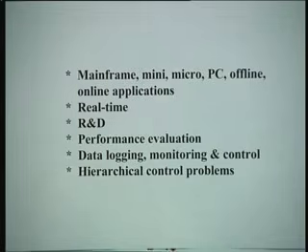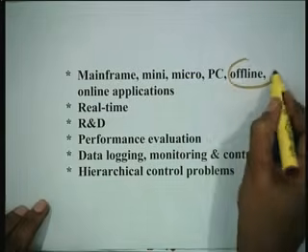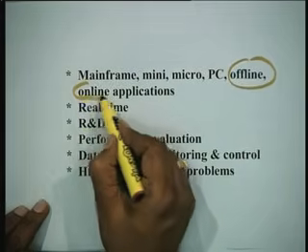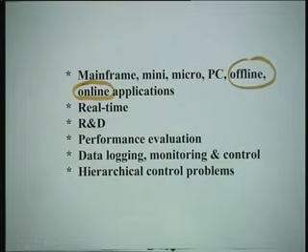Then came the mainframe computer, mini computer, microcomputer, personal computer. Of course, now you have laptop, you have the palm top, and so on. Offline and online applications. Any problem can be solved offline, and the same problem can be solved online. The news you hear in the various channels, they are real time. Online, it is not recorded. Offline is something which is already done earlier, and now it is being beamed.